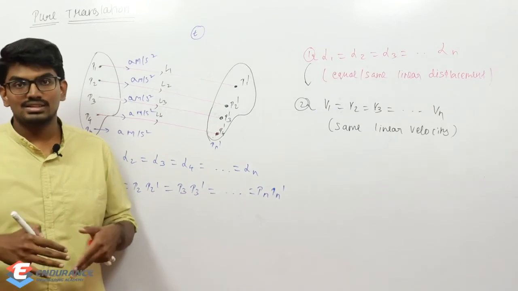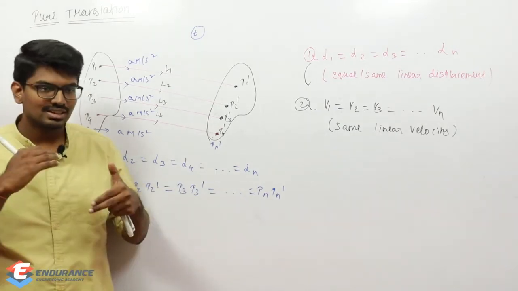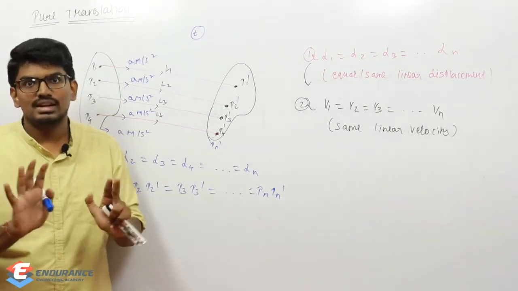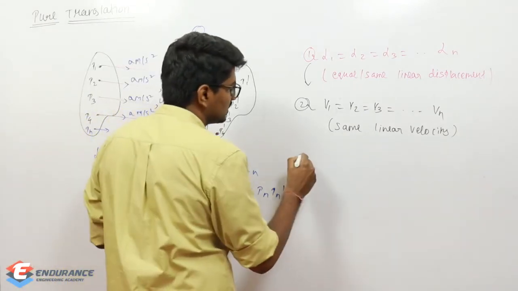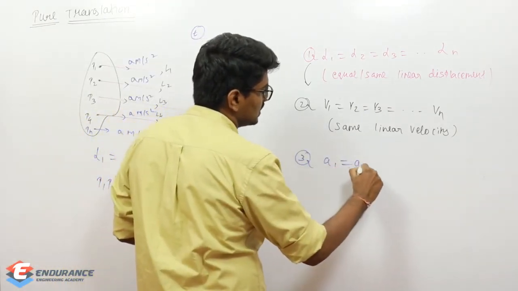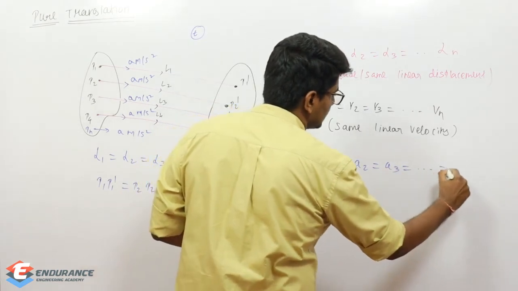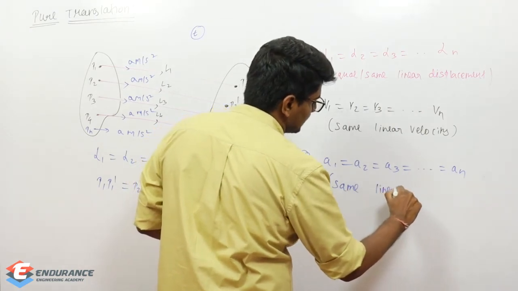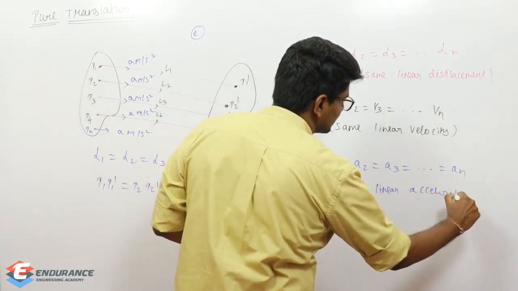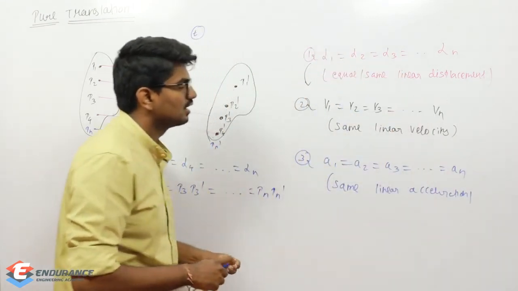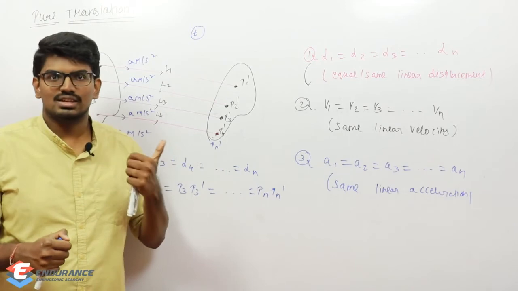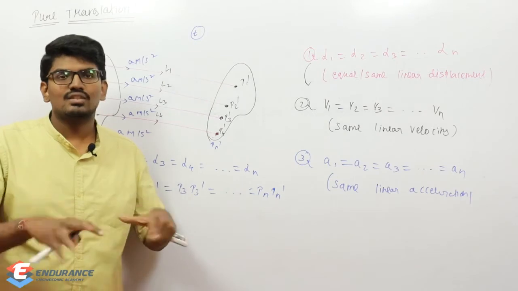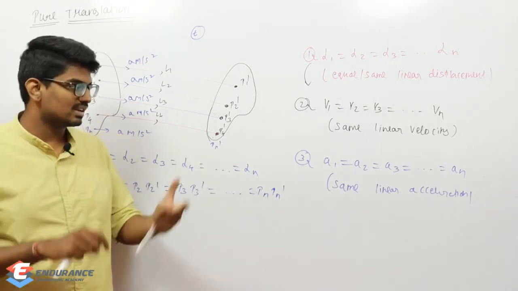That is the third condition. Why is it happening? I just explained. If acceleration varies, then the rate of velocity variation will also vary. So each point will have different velocity. It is violating the pure translation condition. So the third point: A1 is equal to A2, which is equal to A3, until AN. So the same linear acceleration. See, in general we will use acceleration, velocity, displacement only. But I am stressing the word linear because we are dealing with translation. Once we go into rotation, when there is angular displacement, everything will become angular. That is why I am specifically mentioning the word linear.